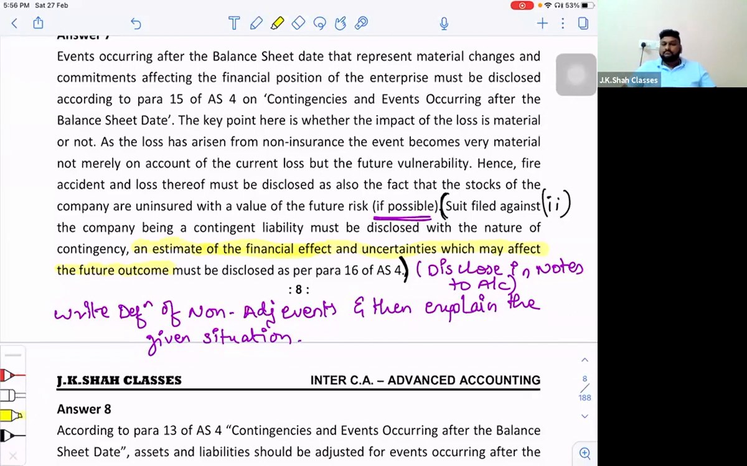All right, sir. So, is it fine if we don't mention AS4 in this last sentence? We just write the requirements. No problem. You can just put a full stop over here also. Understood. Thank you so much.